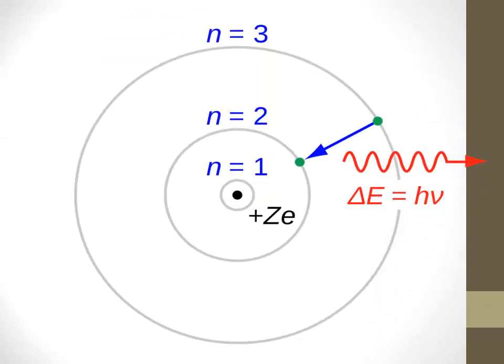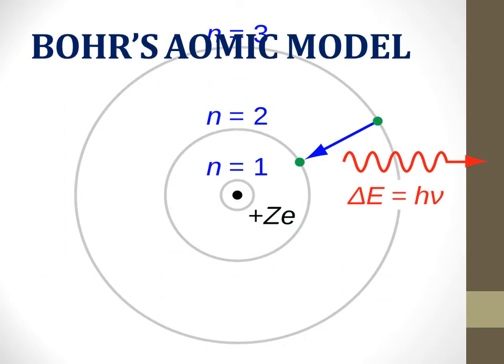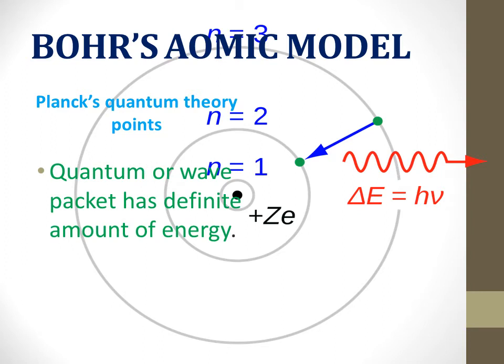Bohr used Planck's quantum theory and proposed that the electron in a hydrogen atom can exist in certain permitted quantized energy levels. Electrons around the nucleus in each orbit have a fixed energy, and a quantum number is assigned to it. So the electron revolves around the nucleus in one of the orbits and not in between them, so angular momentum is quantized.